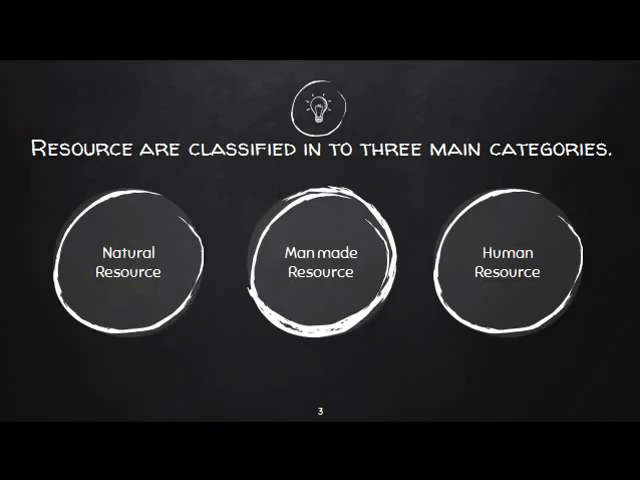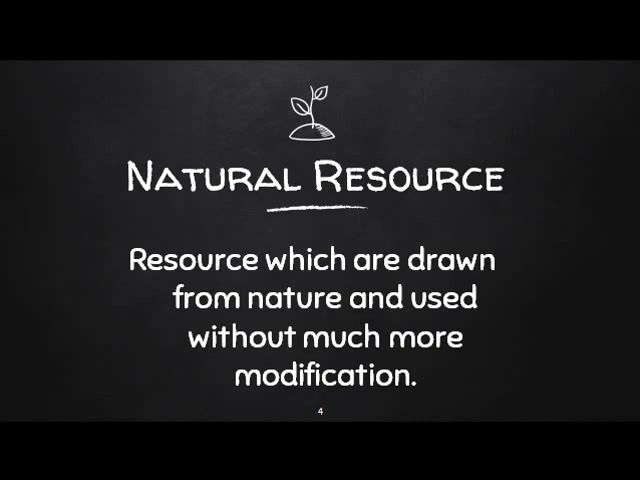Resources are classified into three main categories: natural resource, man-made resource, and human resource. So what do you mean by a natural resource? Natural resources are those drawn from nature and used without much alteration or modification. For example, air, land, water, and soil are some examples of natural resources.